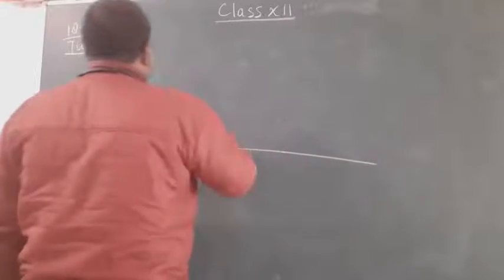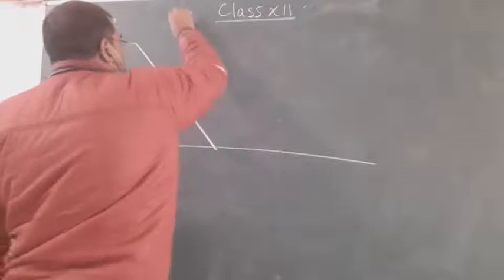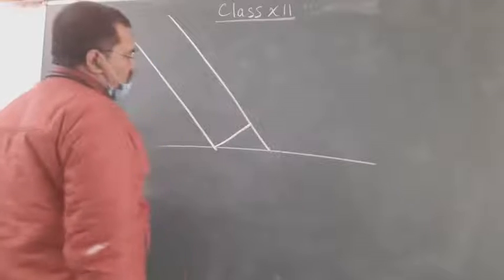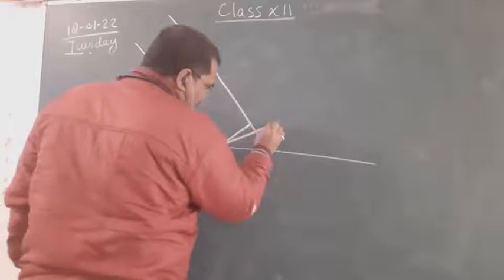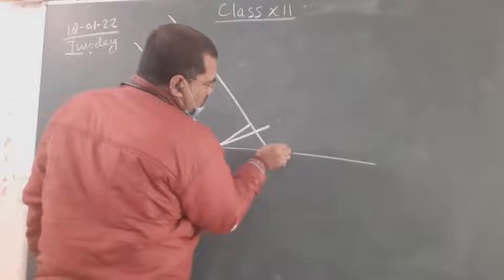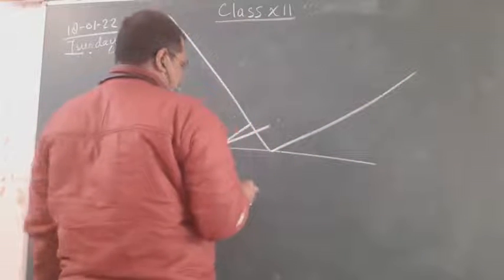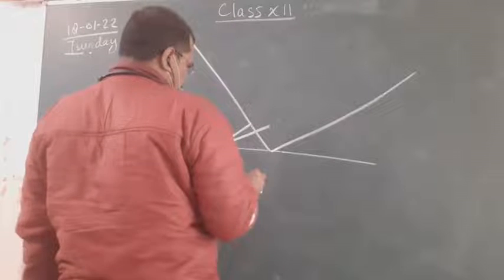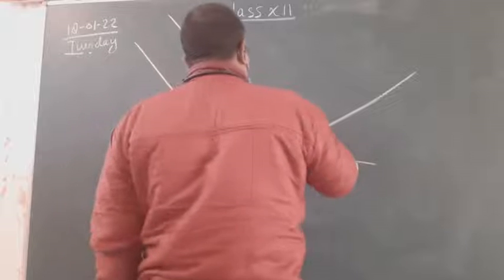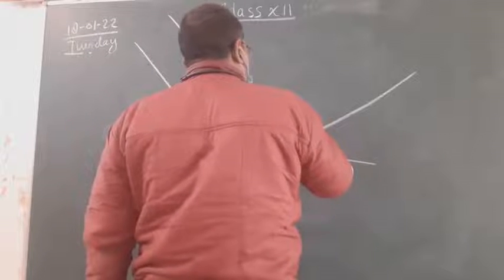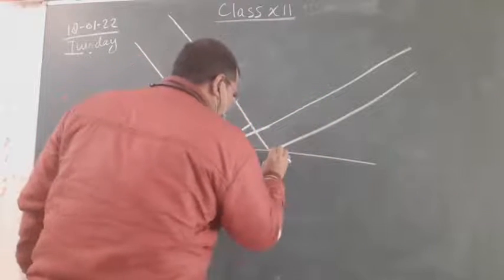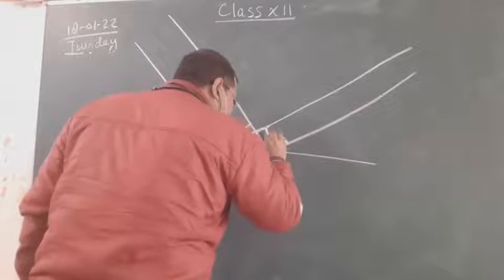This is the interface, and draw a perpendicular here.